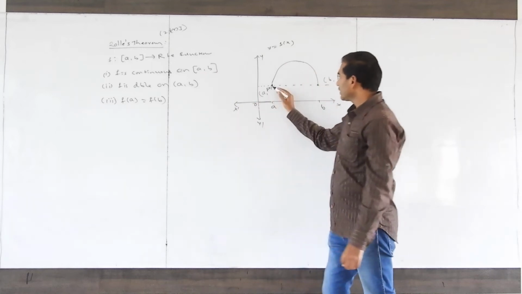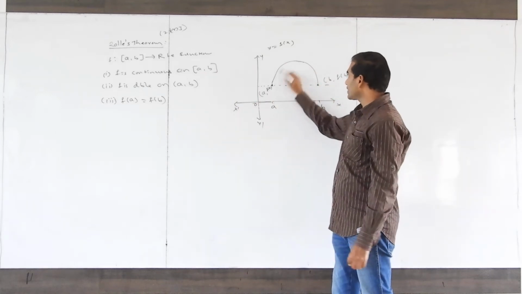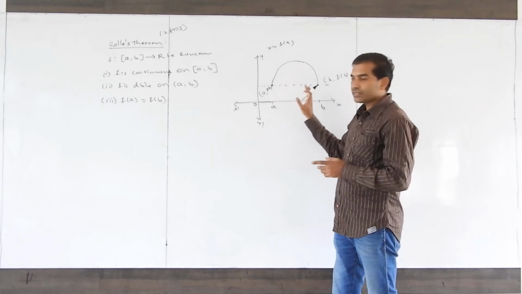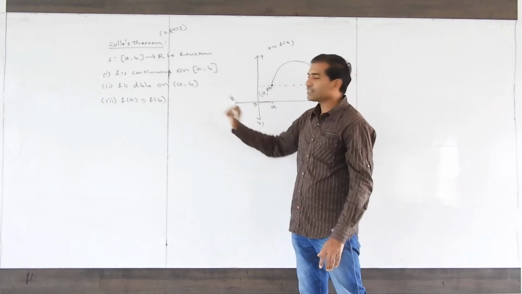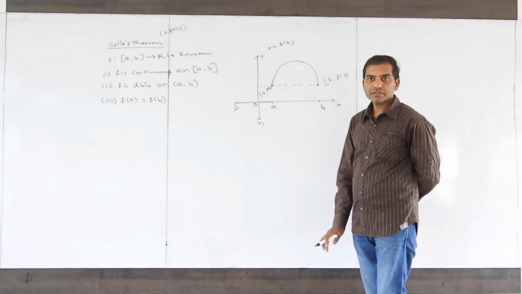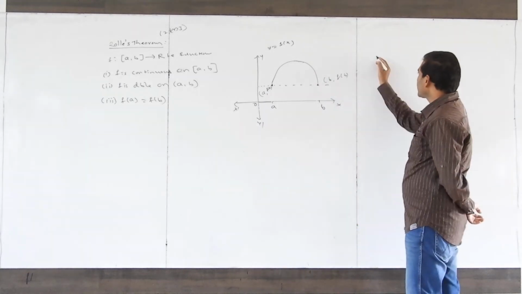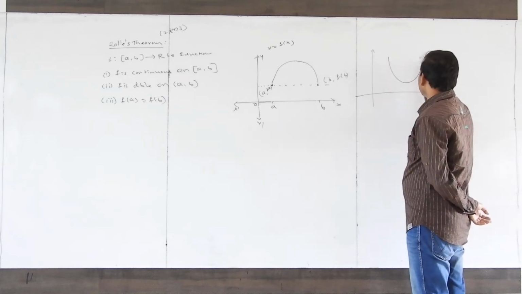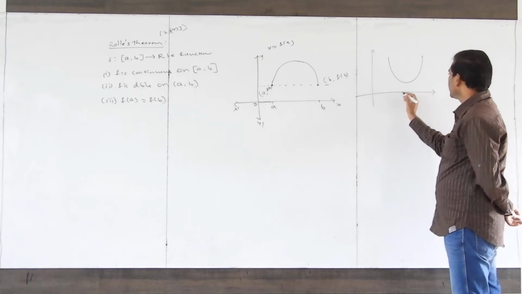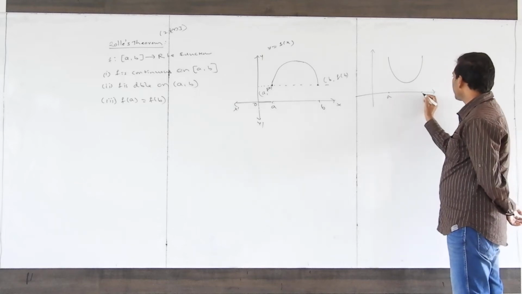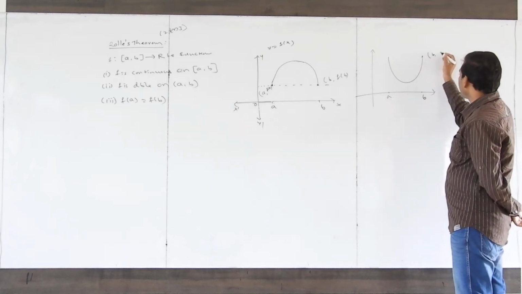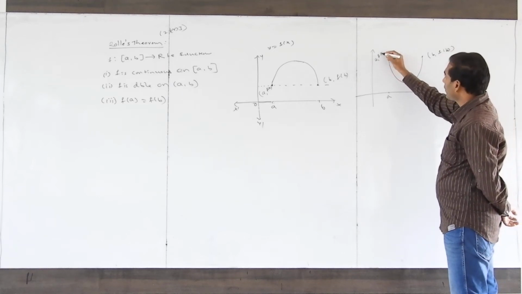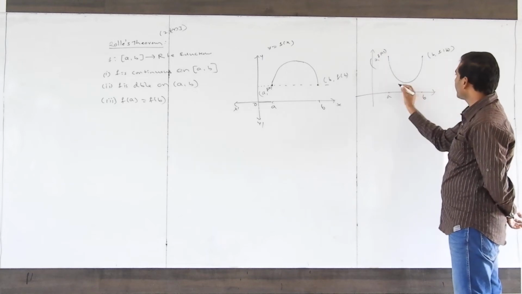And continuous on the closed interval a to b. Is there any break? No break, so it is continuous. So this graph satisfies the 3 conditions. For example, the graph may be like this. Here is the point A, this is the point B. This point is B comma f of B, this point is A comma f of A. This is y equal to f of x.